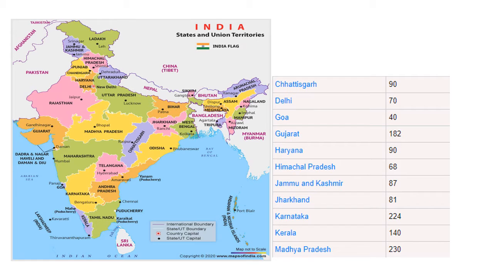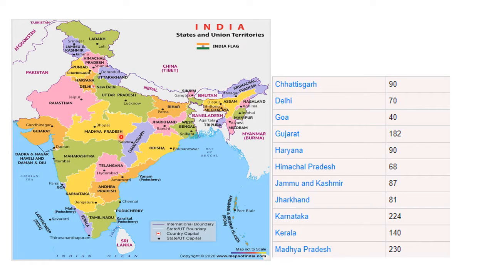Now, how are the members of the Legislative Assembly in each state chosen? For that, each state is divided into small units called constituencies. These are divided for the purpose of election on the basis of the population of that state. For example, if we take Gujarat, how many assembly constituencies are there? 182. That means the entire Gujarat is divided into 182 constituencies. Okay, so this is the first thing that we do when to elect the members of the Legislative Assembly.